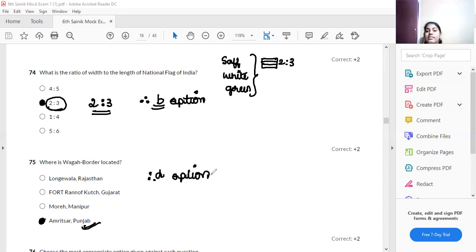Understood, guys? This is about your discussion of the general knowledge session. Students, one point, listen to me. In the general knowledge session, you will get a combination of both science and social. Isn't it? To solve this easily, what we have to study is especially science. Now you are in 6th standard, you may know about carbon dioxide and plants and everything. Little knowledge about science.